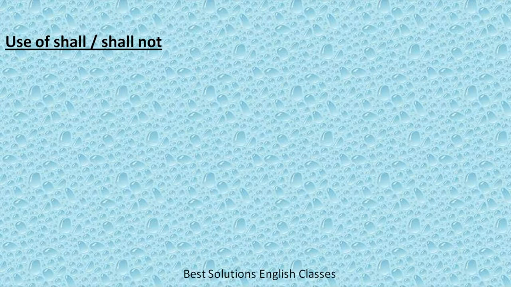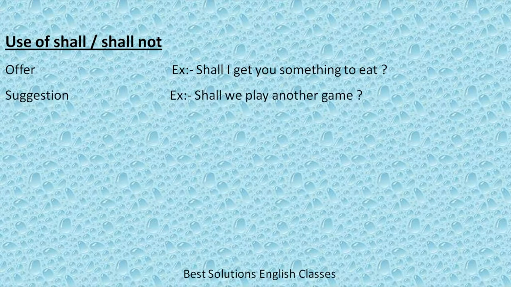Next, we will see the use of modal shall. Generally, shall is used with first person pronouns. Here we will see that shall is used to offer something, for example, shall I get you something to eat? Next use of shall is for giving suggestion, for example, shall we play another game?